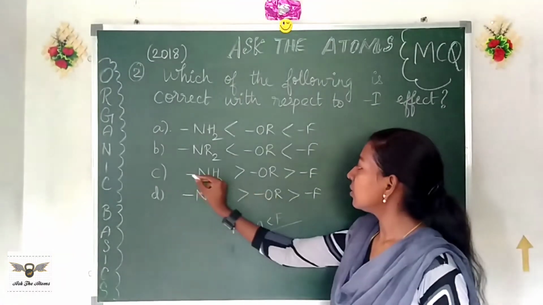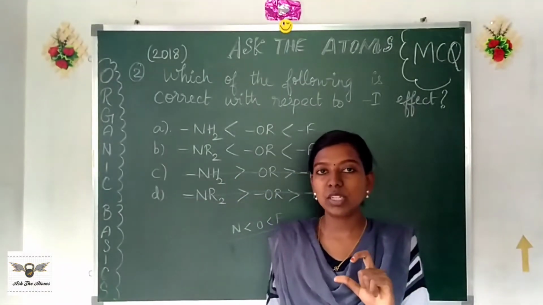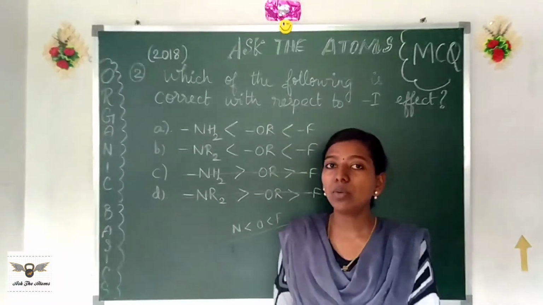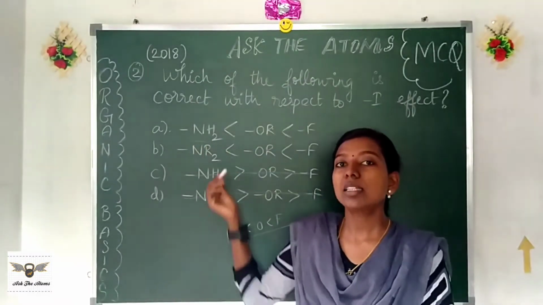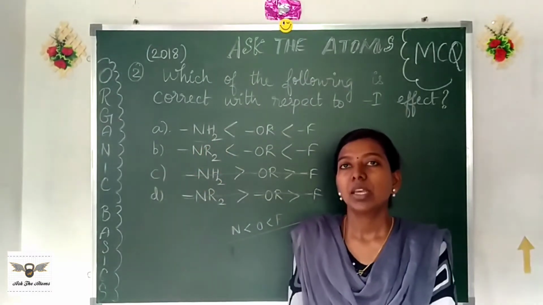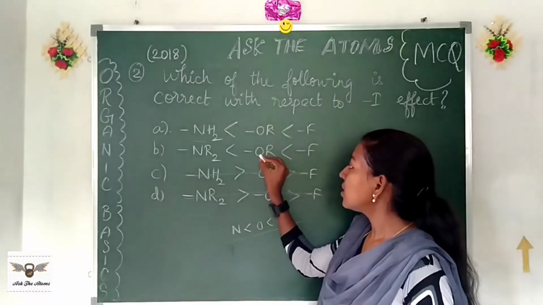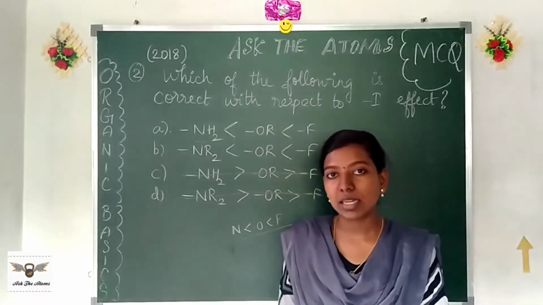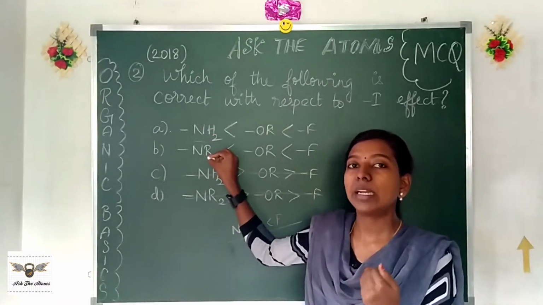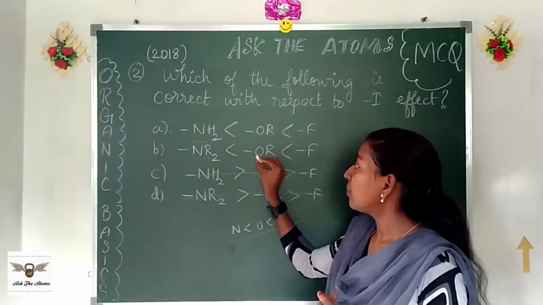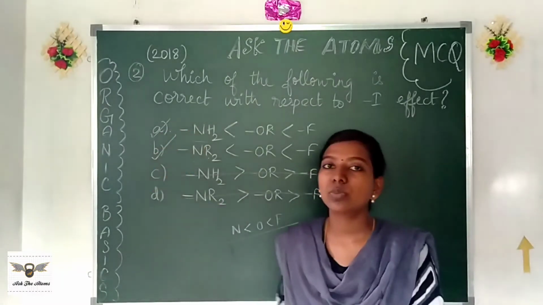So the other options are ruled out, because just by electronegativity we were able to come to options A and B. Now look at A and B. The only difference here is NH2 and NR2, where R is alkyl, and here H is amine. This doesn't make a much larger difference because the presence of this electronegative atom alone decides the minus I effect. So both NH2 and NR2 have a lesser extent of minus I effect compared to oxygen OR. Alright, so for this question, both are possible answers.